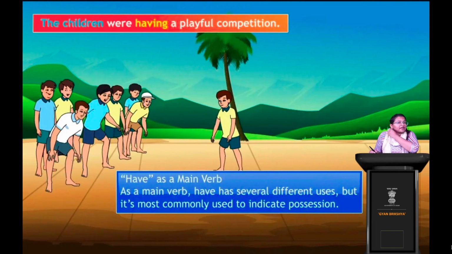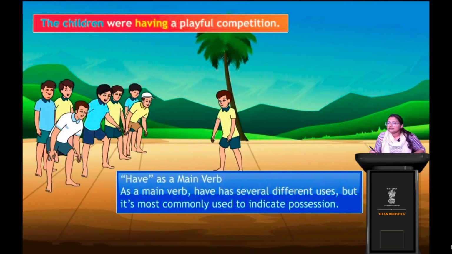So have has many usages, but in general and most commonly, have is used to indicate possession, that you have something, right? তো have শব্দটার অনেক রকমের usages আছে verb হিসেবে, but যেটা most common use have এর সেটা হচ্ছে possession, যে আমি কিছু possess করি, আমার কাছে এটা আছে. I have this watch, okay, I have this toy, I have this phone, right?